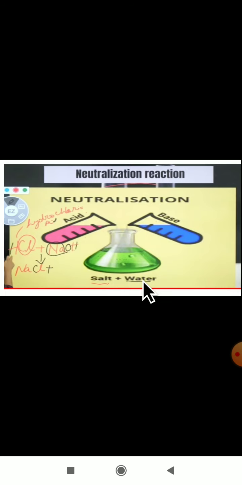We have got the water now. What is left now? Na and Cl. So first we write sodium chloride will form, NaCl. Sodium chloride is one of the salts, and water is H2O. This is a neutralization reaction. I hope you have cleared this.